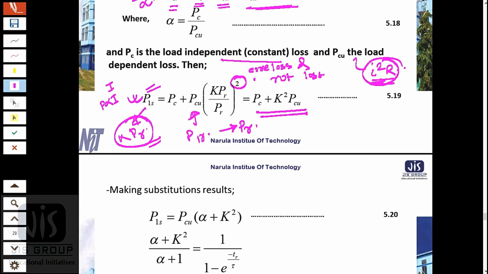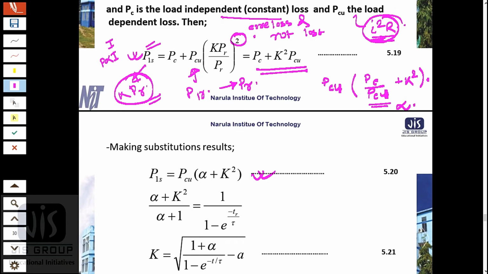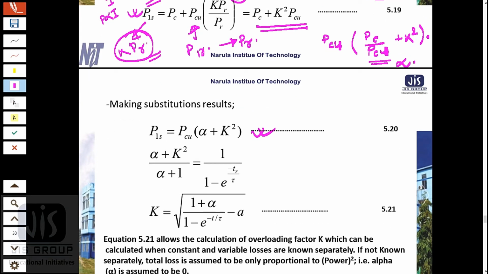So again, in this equation I will take PCU common, so it will become PC by PCU plus K square, and PC by PCU is my alpha, so P1S equals PCU times alpha plus K square.